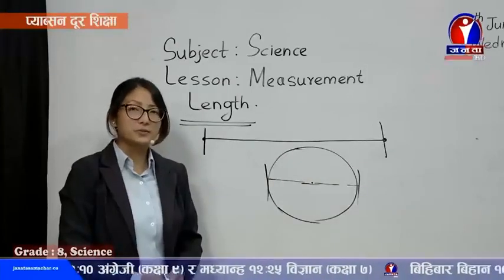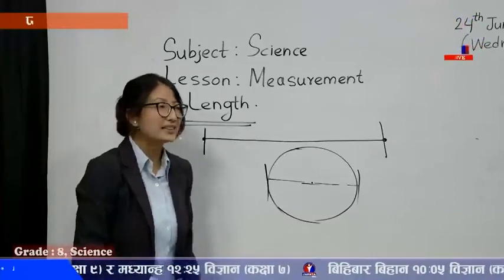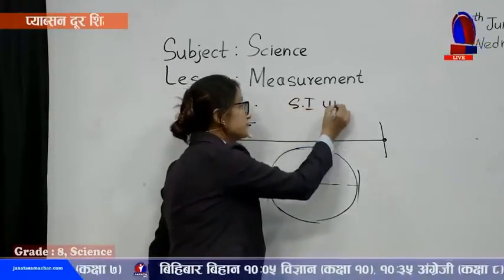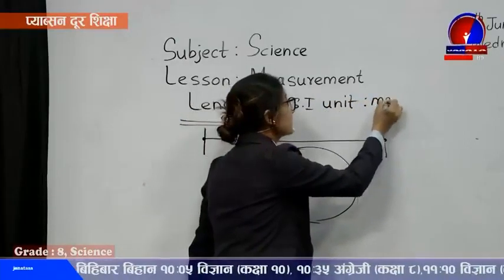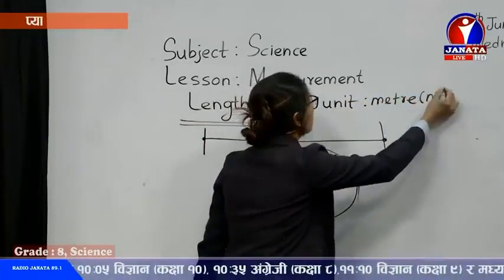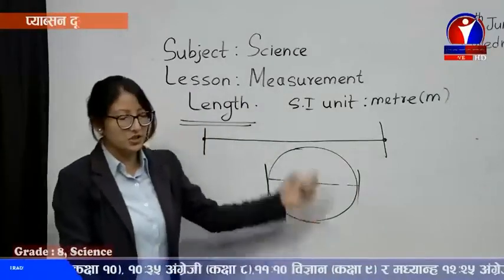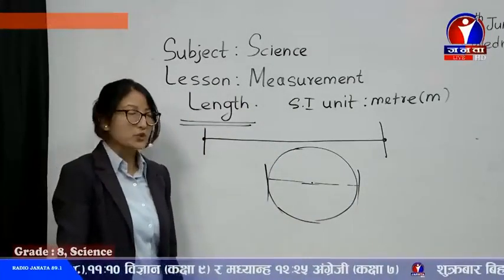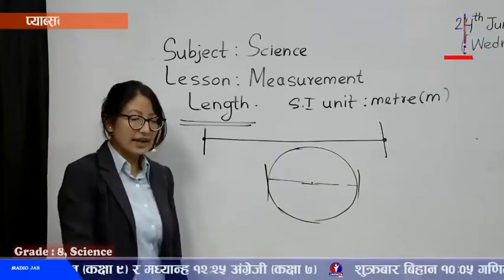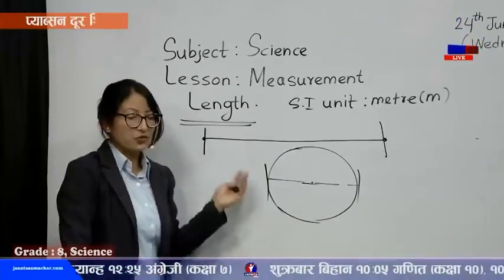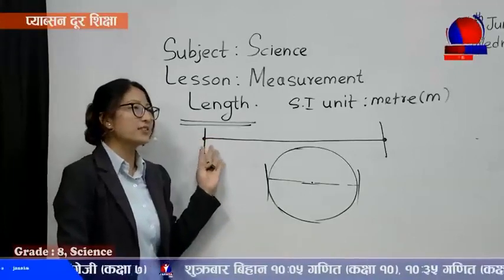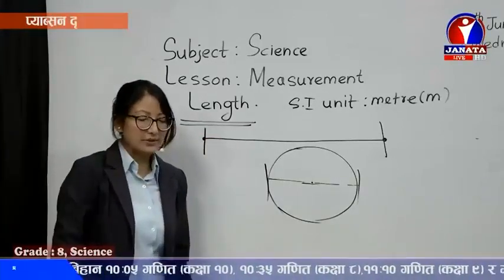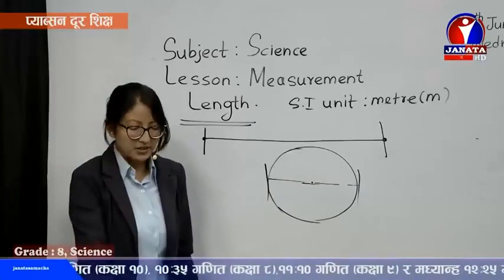Now, we've already discussed before, the SI unit of length is meter, denoted by small m. You can check the slides for a few definitions. The distance between any 2 points we call length. It can be of different forms, like length, breadth, height, thickness, or diameter, and its SI unit is meter.